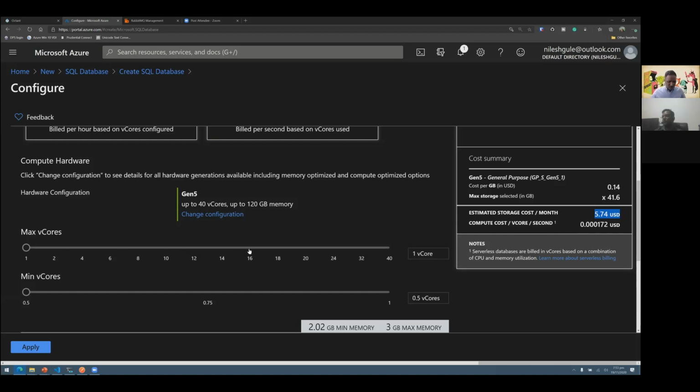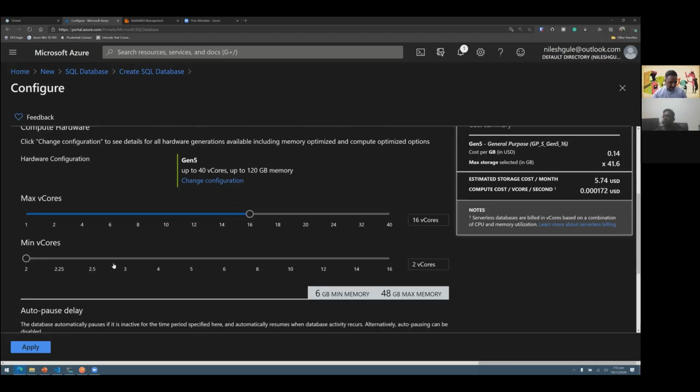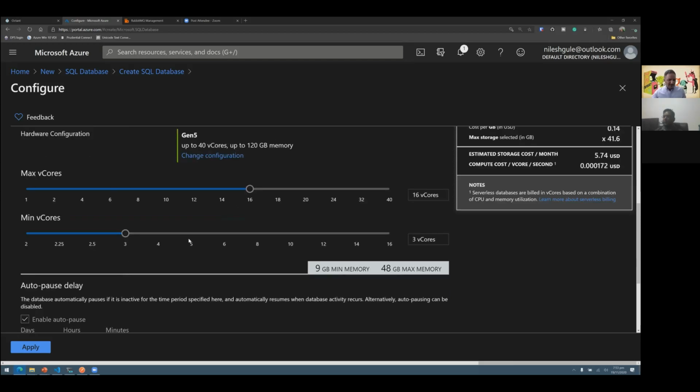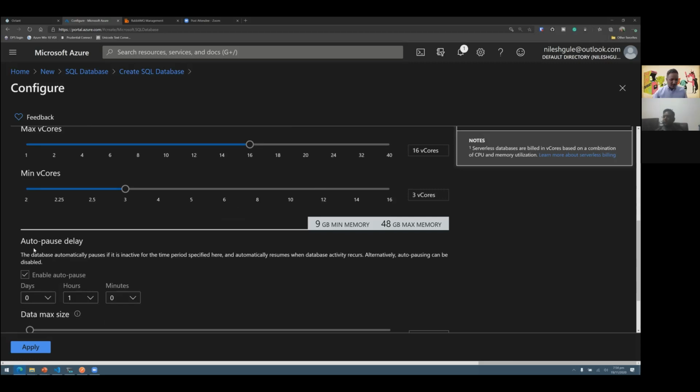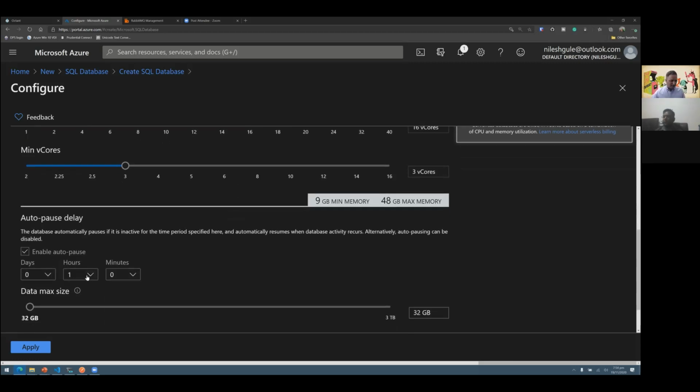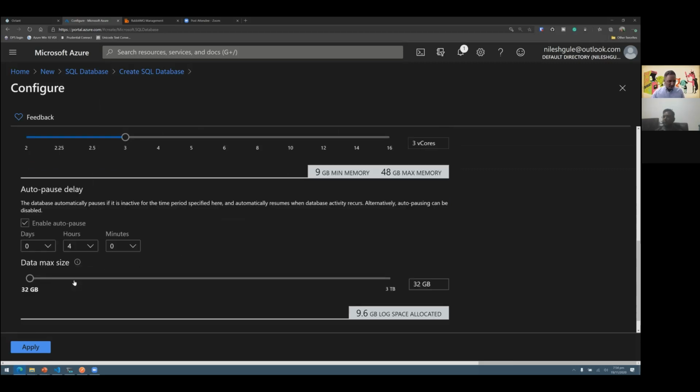So let's say I want to use 16 virtual cores instead of 1 as my maximum capacity. That is what I'm estimating my maximum workload to be running on this instance. And then I want to say the minimum virtual cores I need to assign is 3. Then I can also select the auto pause feature, saying if there are no queries running, let's say for 4 hours, I want to automatically stop this. And maybe 32 GB is not enough for me, so I want to have the data size somewhere around 1 terabyte, 1.85.